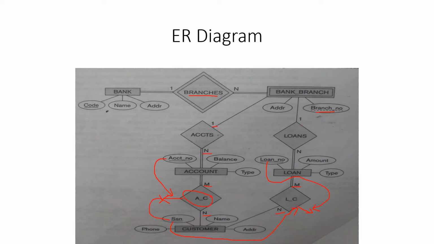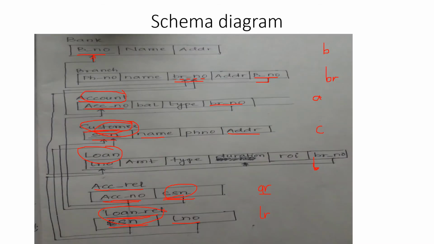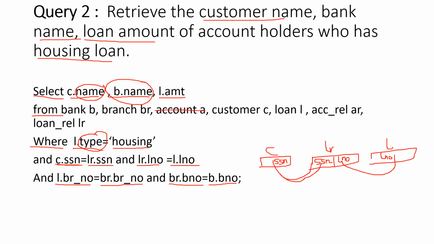So B dot branch number is equal to L dot branch number. There is a foreign key here. Then its primary key is a foreign key here. So branch dot bank number is equal to bank dot bank number. That is what happens. So you can check it out here what has to be done. So this is how I'll be able to.